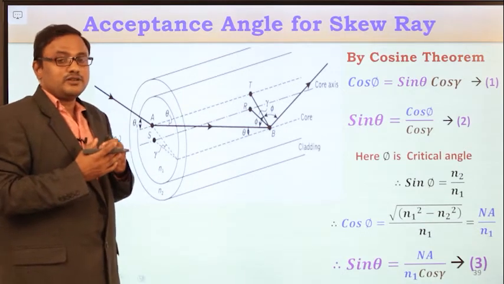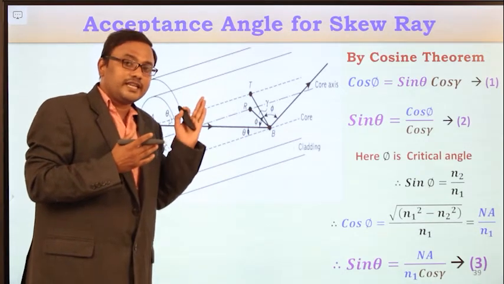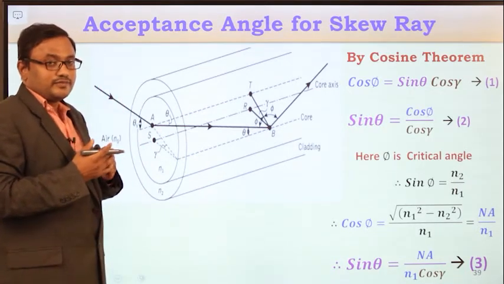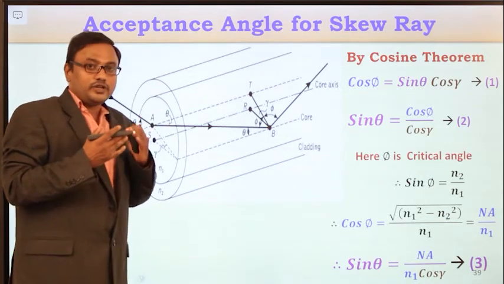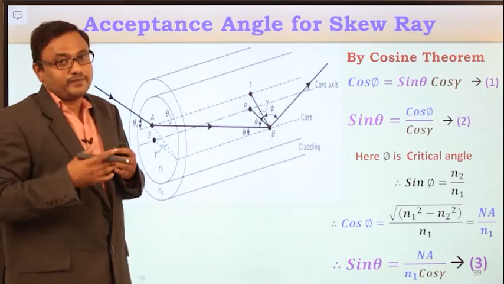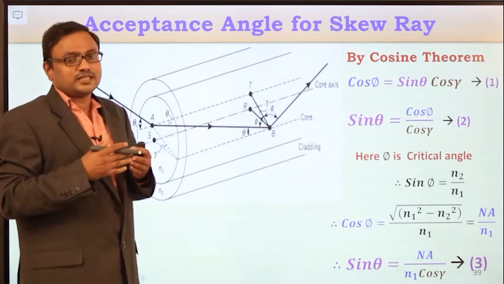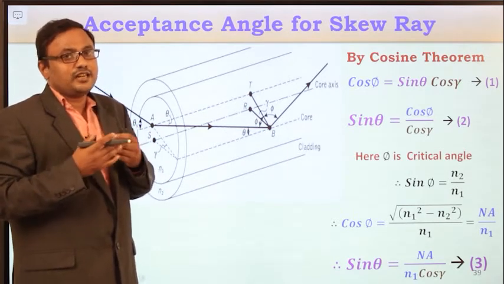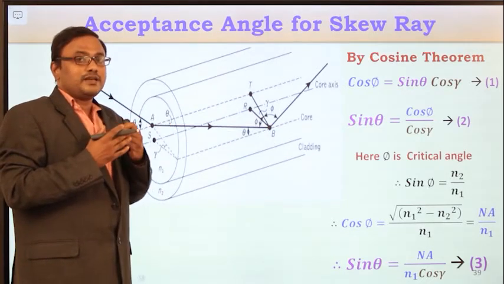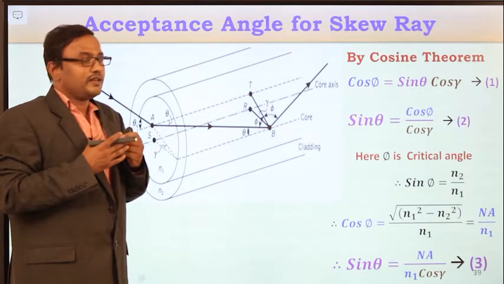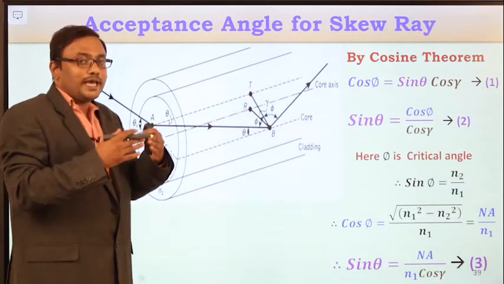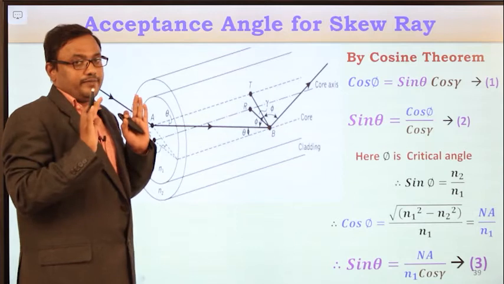In the previous lecture, we derived the expression for the acceptance angle of a meridional ray, and now we are going to derive the expression for the acceptance angle of a skew ray. We already know the skew ray follows a helical path within the optical fiber core medium, so it is difficult to visualize skew rays in a single two-dimensional plane. The meridional ray can be easily visualized in two dimensions, but the skew ray cannot. That's why here we are considering two planes within the optical fiber core medium.